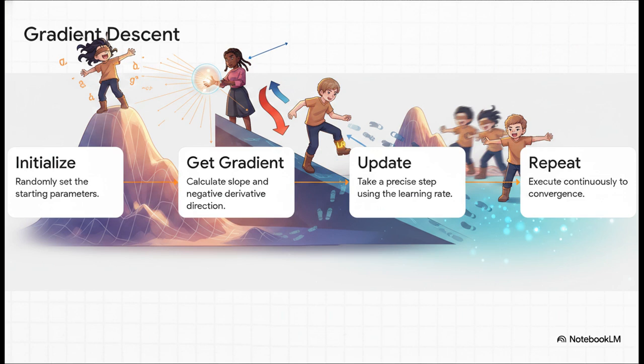It's an iterative trick. Step 1, initialize parameters. We essentially drop randomly into the landscape. Step 2, calculate the gradient to find that slope. Step 3, update parameters. We take a step in the opposite direction of the slope. And the size of this step, that's our learning rate. If you take a step that's too small, you'll literally be there forever. But take a step that's too large, and you might accidentally overshoot the valley entirely. Finally, step 4, repeat to convergence. We just loop this over and over until the slope flattens out, meaning we hit the bottom.